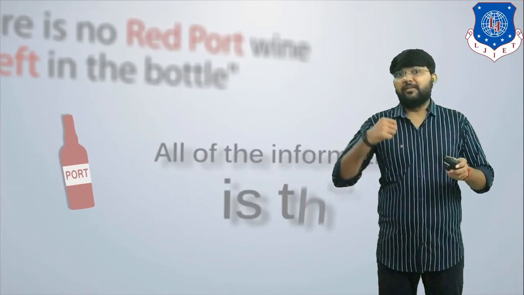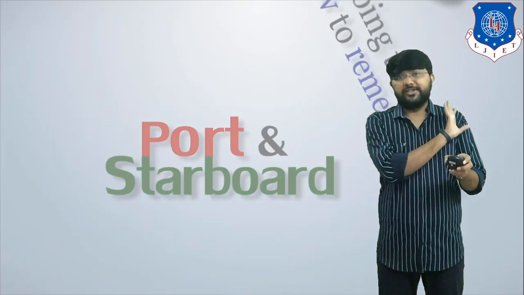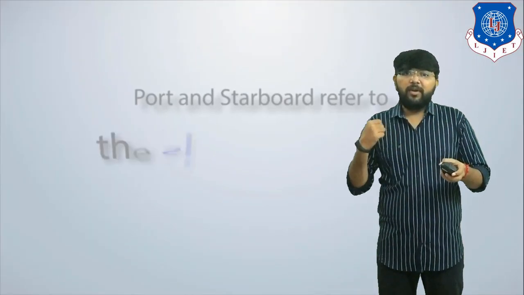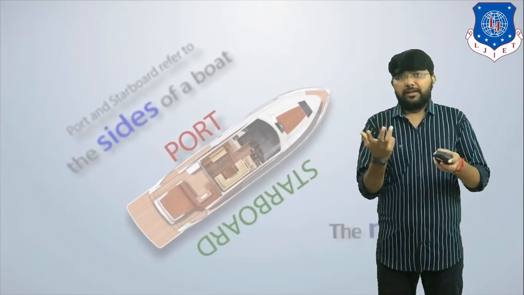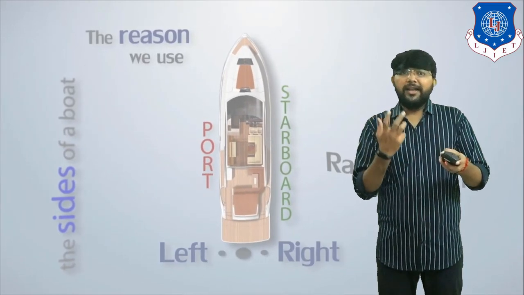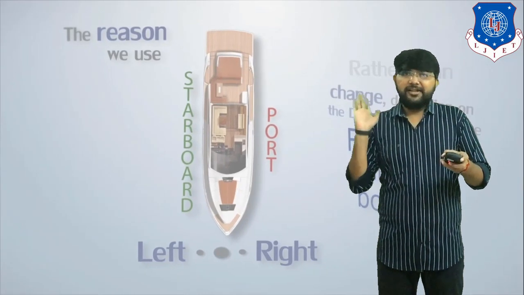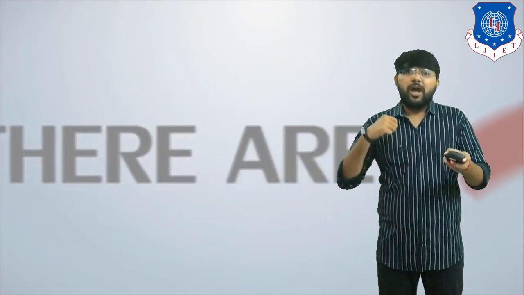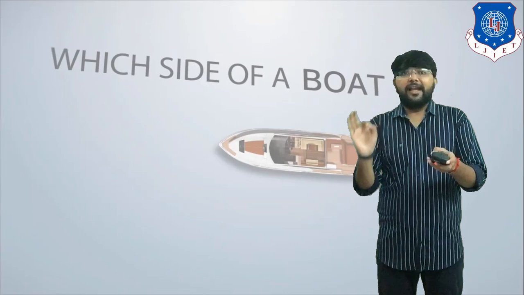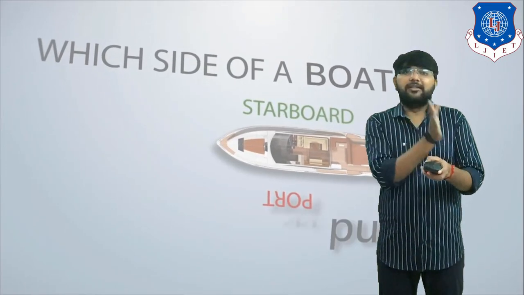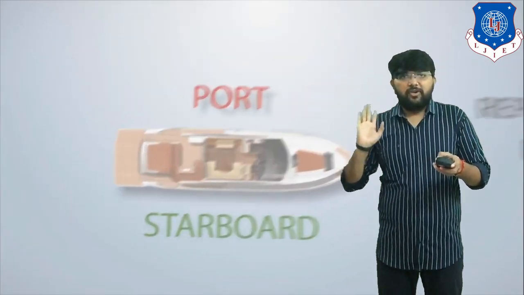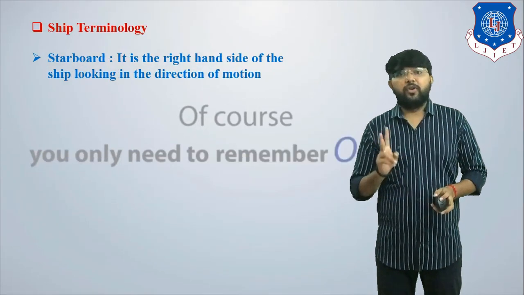How do you remember which side is port and which is starboard? You have to remember this with some colors. Suppose port indicates the red color, and the other one indicates the starboard. So remember, red color indicates the port side and the other one indicates the starboard side. Clear? You have to remember these two terminologies, that is, what is starboard.